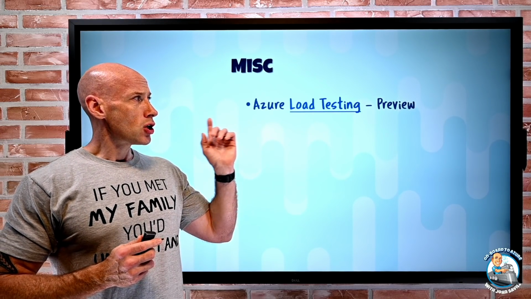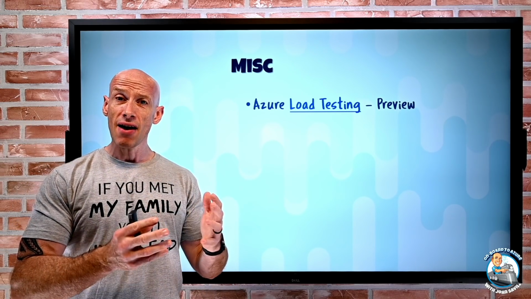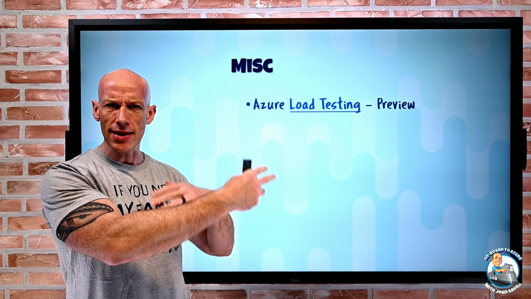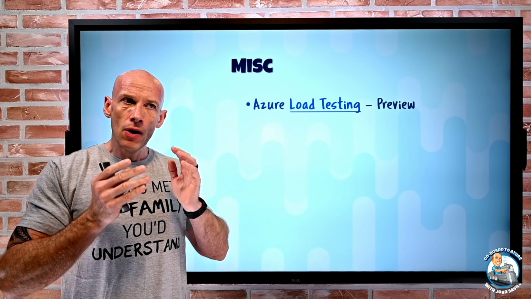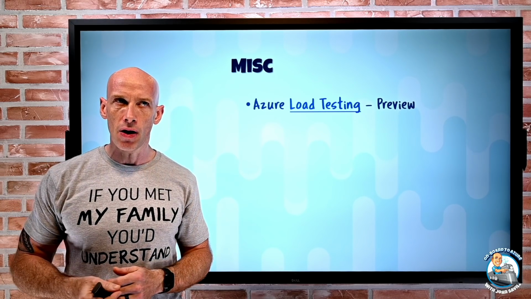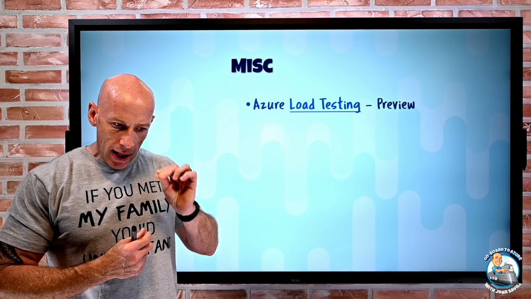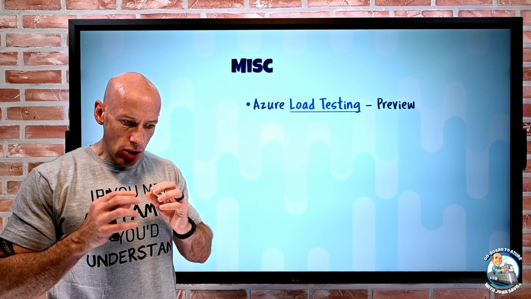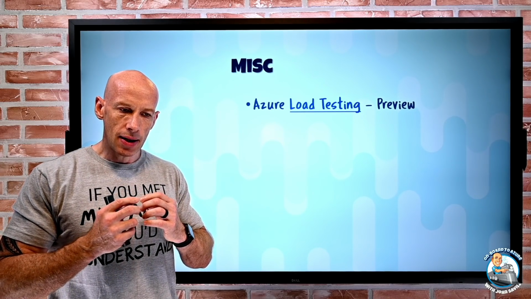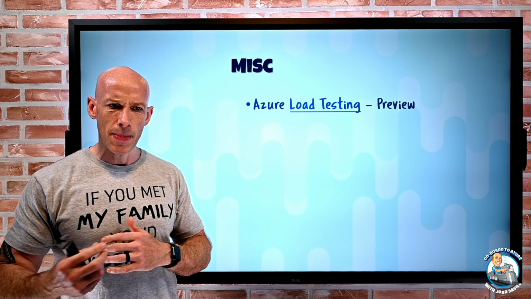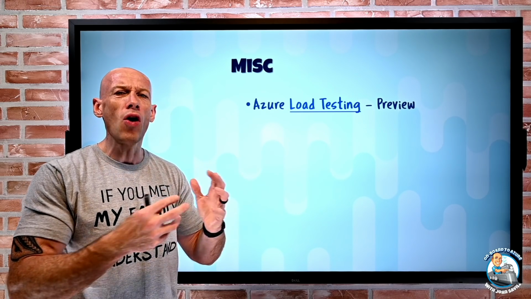Miscellaneous. So Azure Load Testing has gone into preview. We're talking about test, test, test. And if we're in DevOps and we have our pipelines, we're continuously integrating, continuously delivering, maybe deploying, we want to do different types of testing as part of that flow. And one of them is load testing. A very popular way to do that load testing is actually using Apache JMeter. So Apache JMeter lets me give various parameters about emulating a certain number of users, certain types of interaction, is it HTTP, what they're doing.